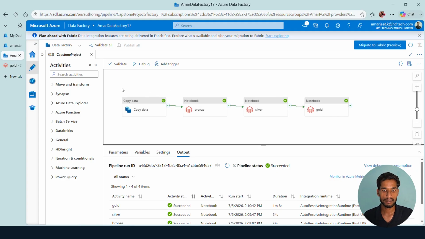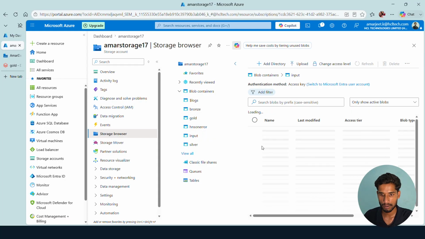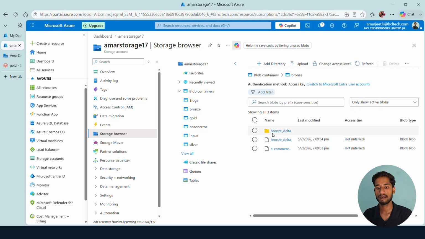Yes, you can see, right? Now there is a green tick on every module. That means our pipeline successfully executed. And now let's see in the storage if we get the data. Previously there was only one file in the input. And now, yes, you can see, right? We are having the data in the bronze layer also.